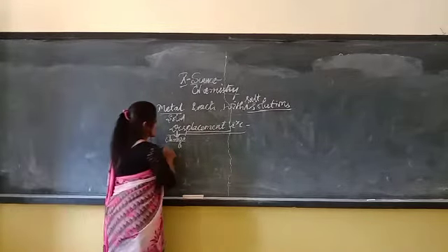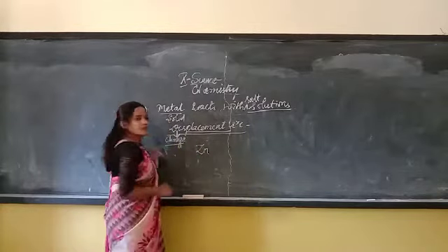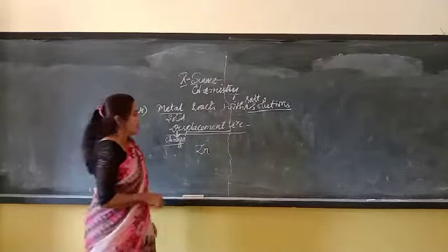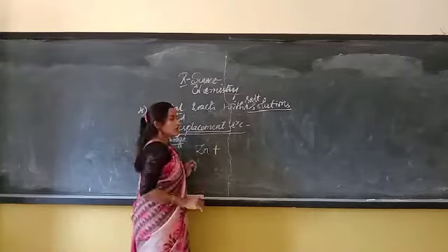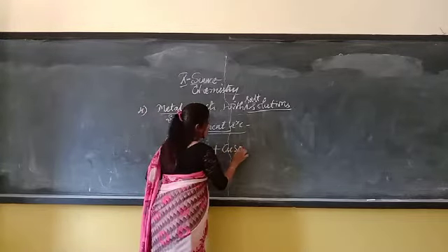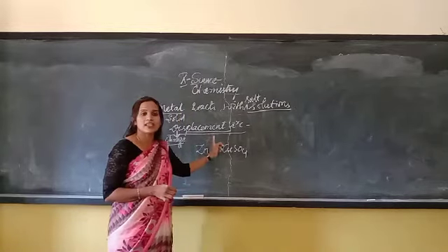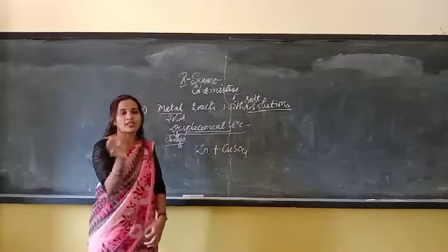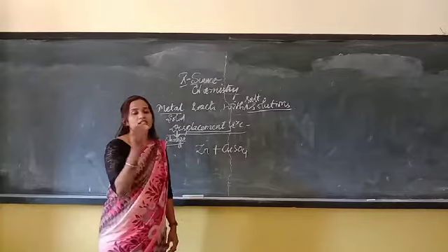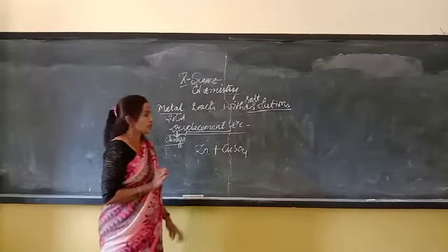Let me give an example. Zinc is a metal. When it reacts with copper sulfate solution, this is the equation I am writing for the displacement reaction. Cu is copper and SO4 is sulfate, so this is copper sulfate solution, and zinc is a solid metal.